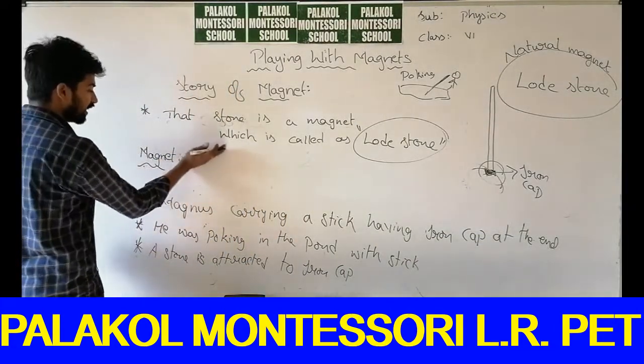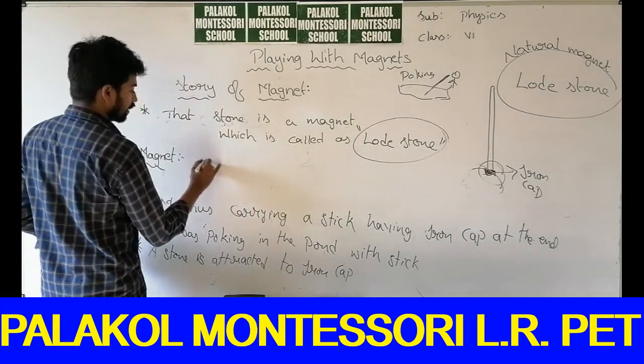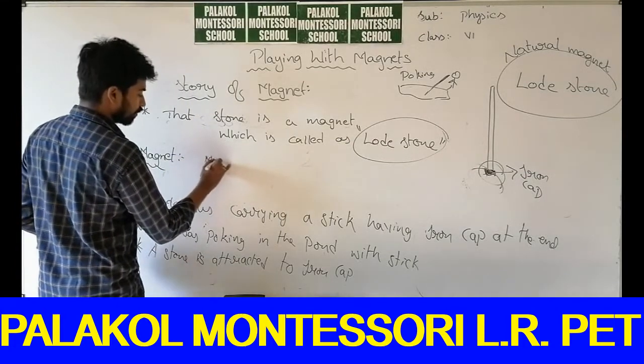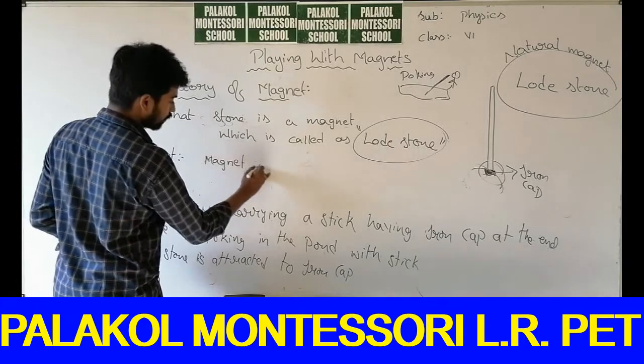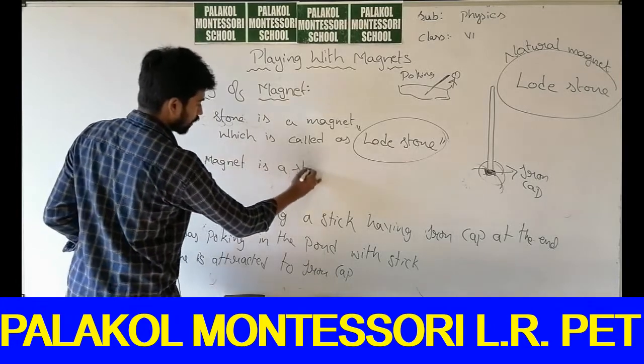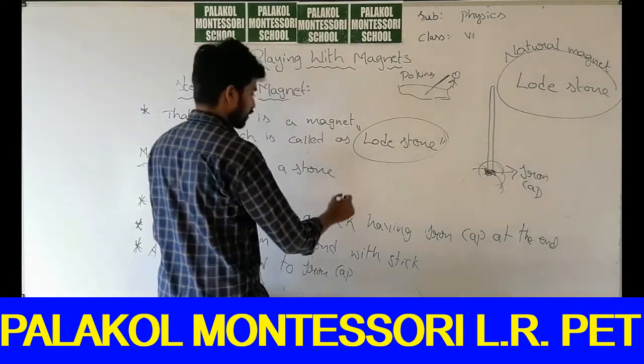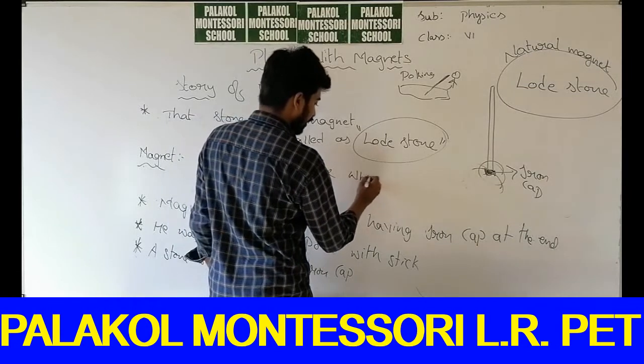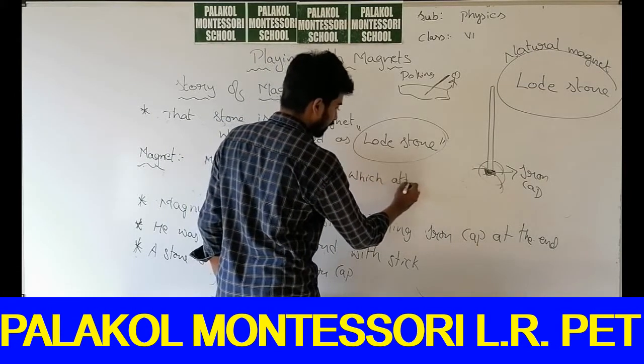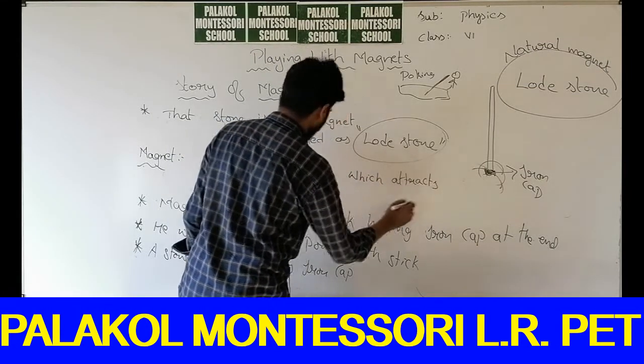What is a magnet? A magnet is a stone which attracts some substances.